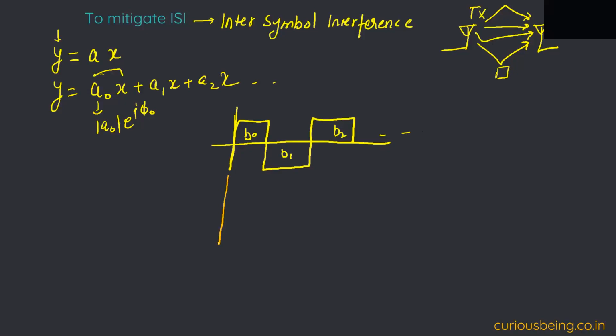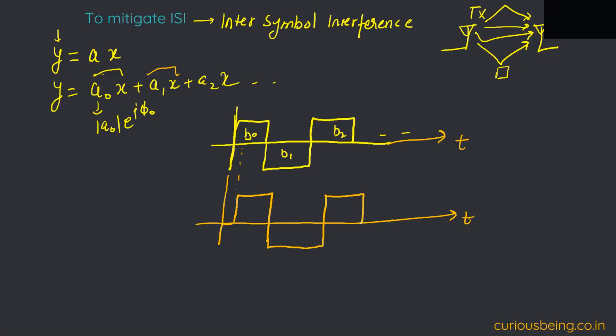If I'm getting this at time 0, I will get the other after some delay. This is the time domain, so the whole signal will be shifted by some delay. Let's assume the delay is this much, so I draw it something like this. This will be B0, this will be B1 and so on.